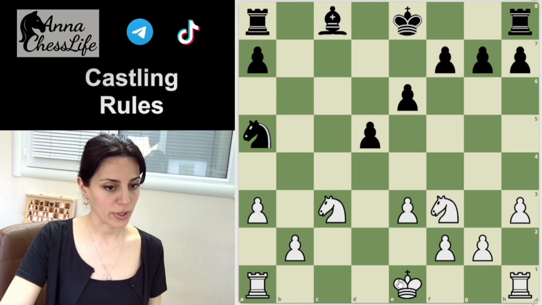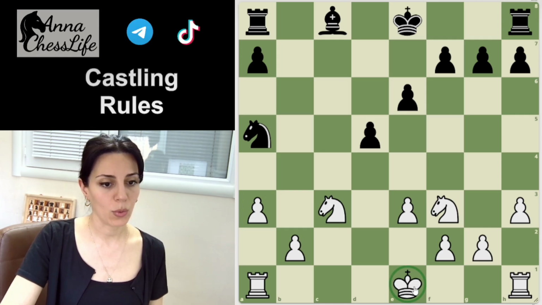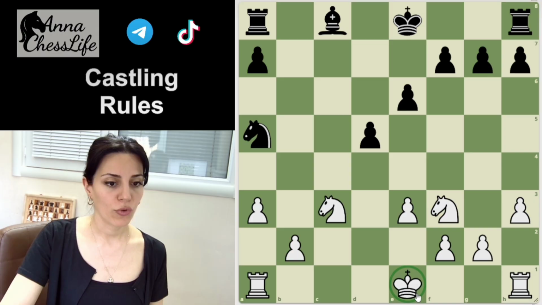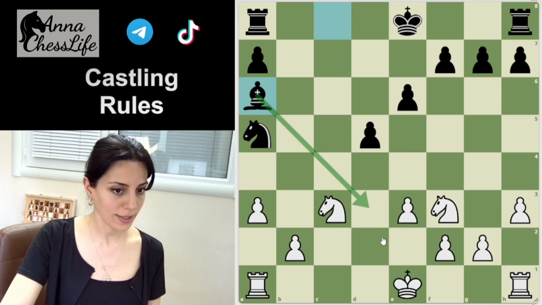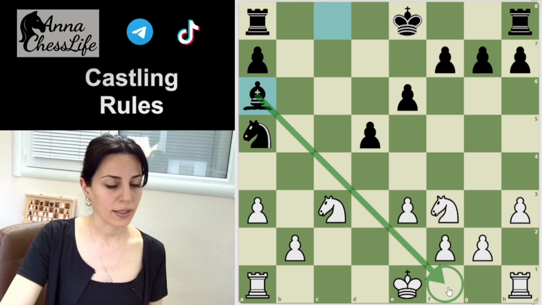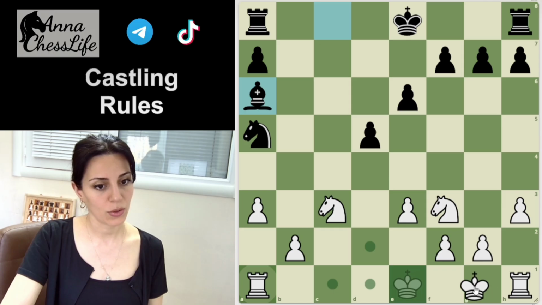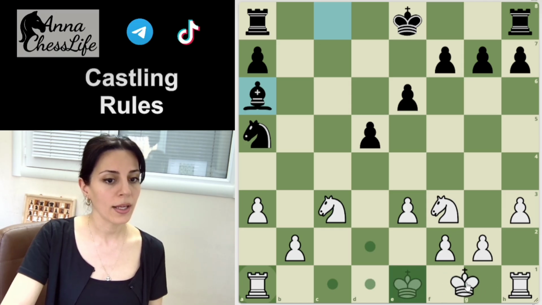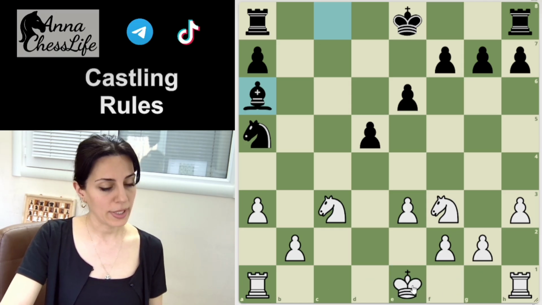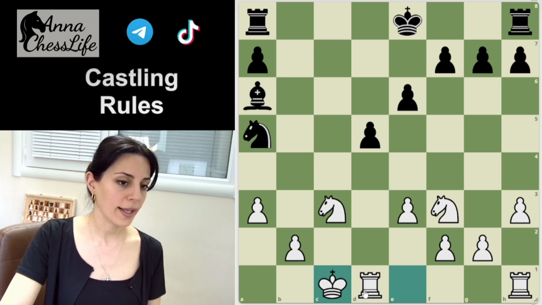Here, in this position, if black wants to disturb the white side, not to allow them to castle to the short side, for example, they should play bishop a6 to take this square under control, and white's king is not allowed to jump over this controlled square and make a castle. But white can do a long castle because there is no problem on this side.